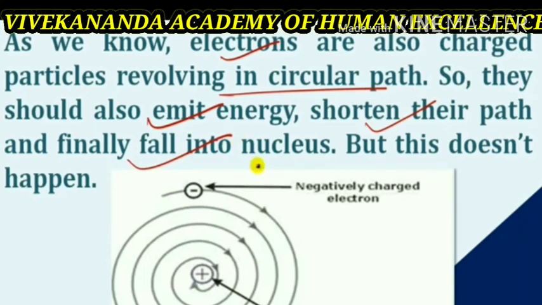It doesn't happen. From this, we can say that Rutherford's model cannot explain the stability of an atom.